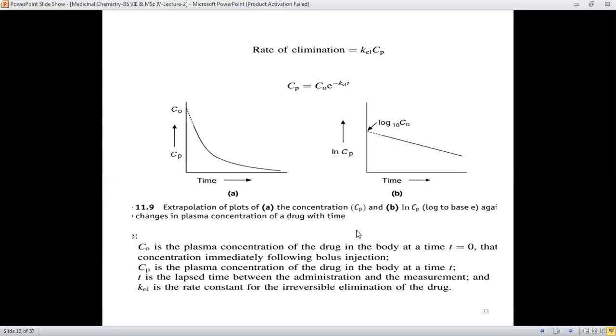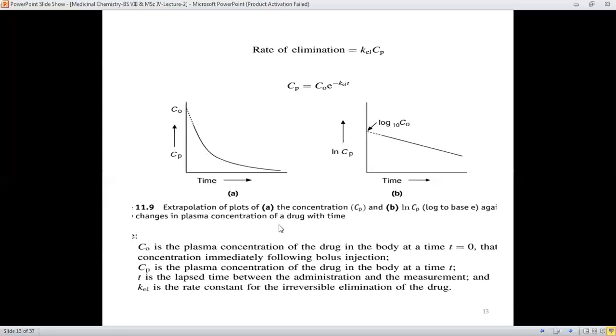It means that definitely, as the time passes, the plasma concentration will decrease. At the time of administration, or at the start, the concentration is high, and due to the lapses, or due to the travelling or distribution of the drug into other compartments, the concentration will decrease.